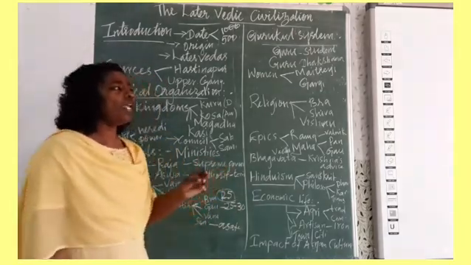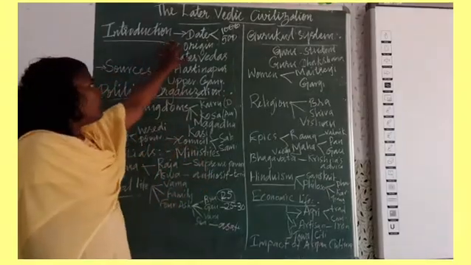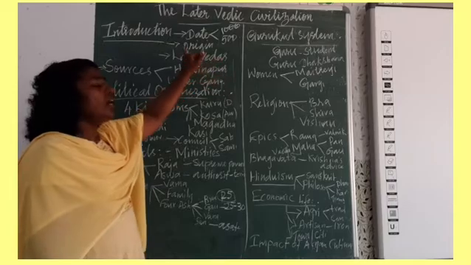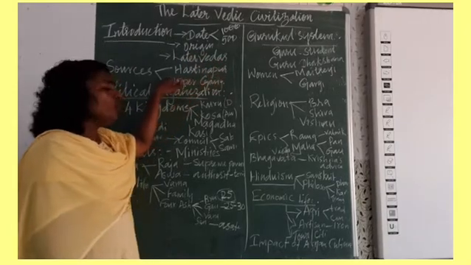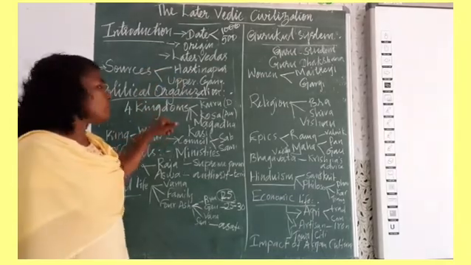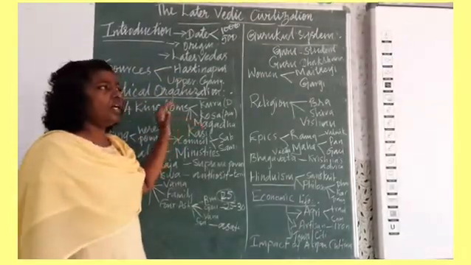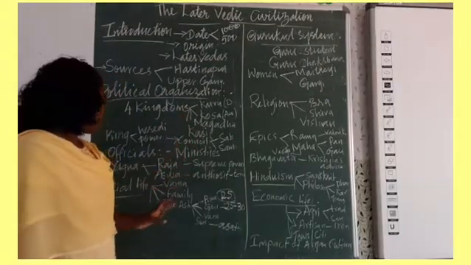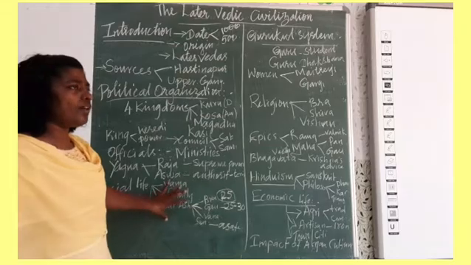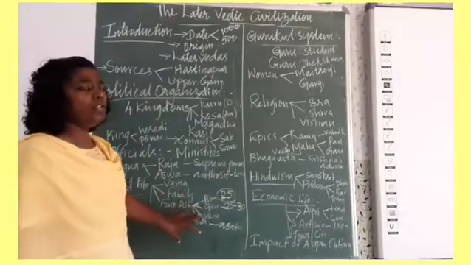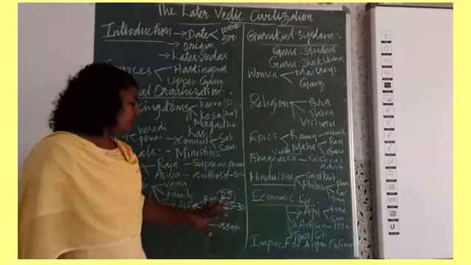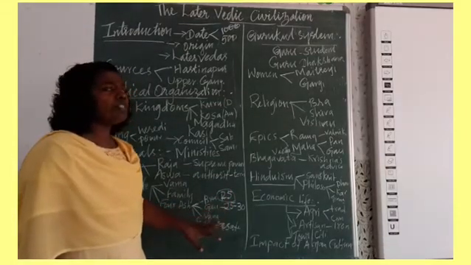So children, today we have learned about the date of the later Vedic period, its origin, the later Vedas, and also different sources. Next we saw how the political organization worked in the later Vedic period. We also saw the social life of the people, the Varna system, family life, and the four divisions in the life of a man: Brahmacharya, Grihastha, Vanaprastha and Sannyasa.